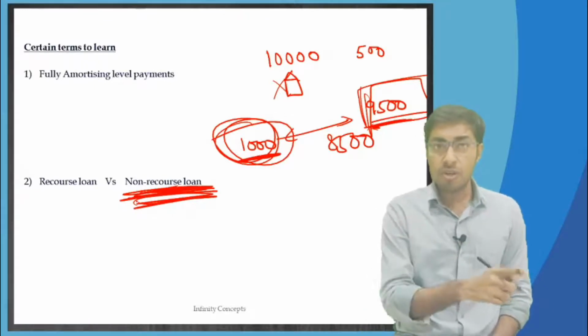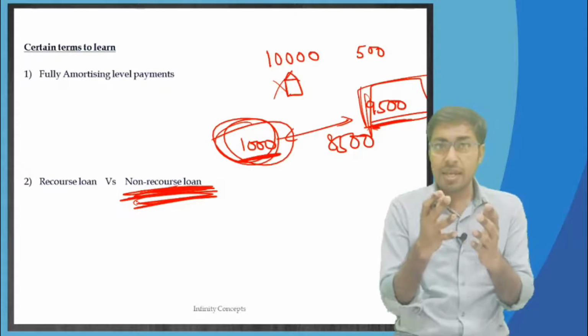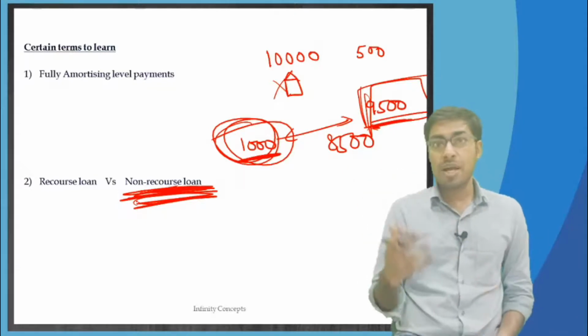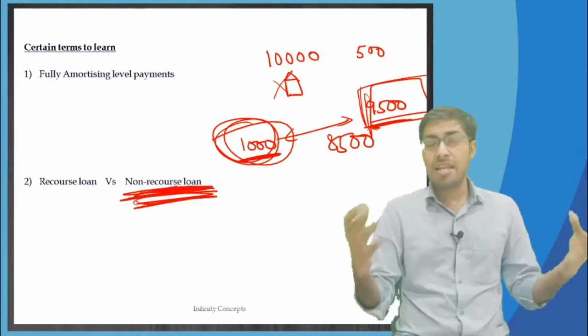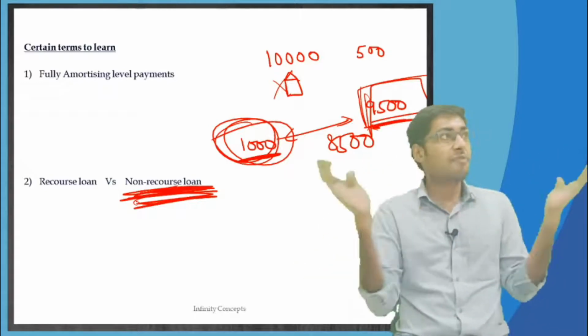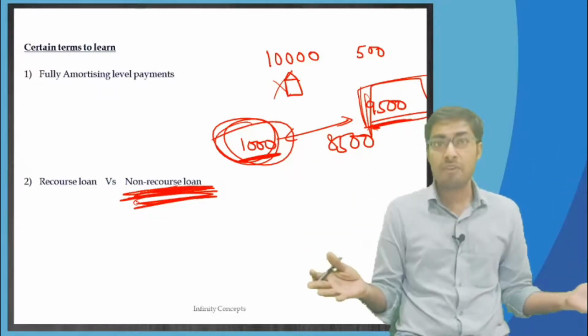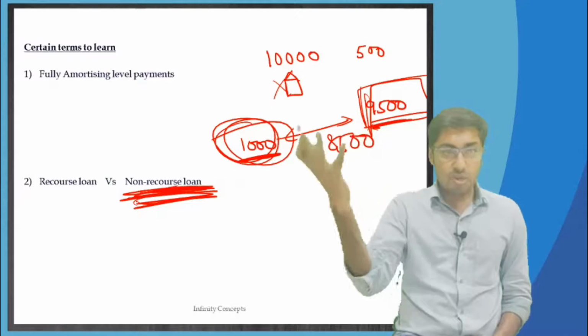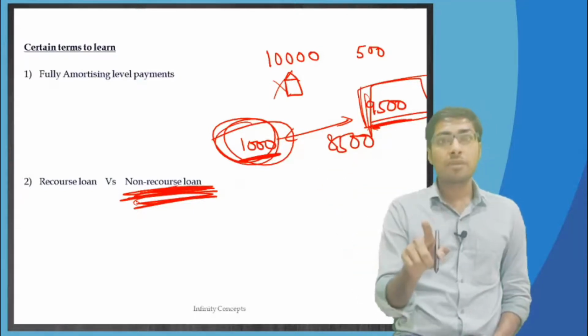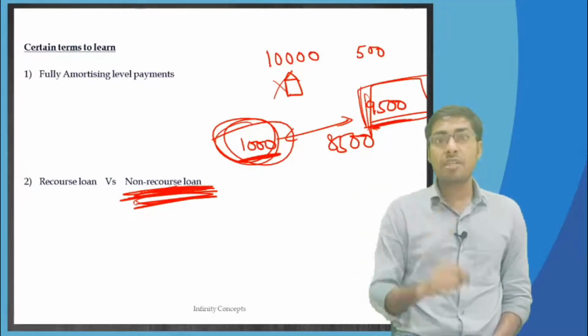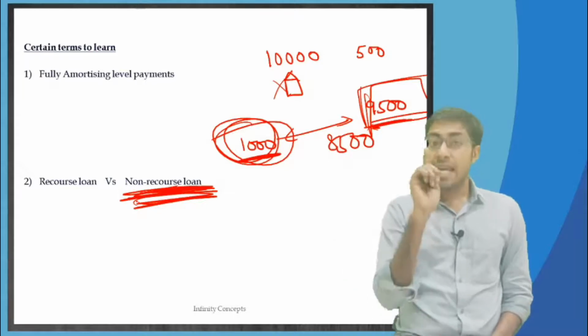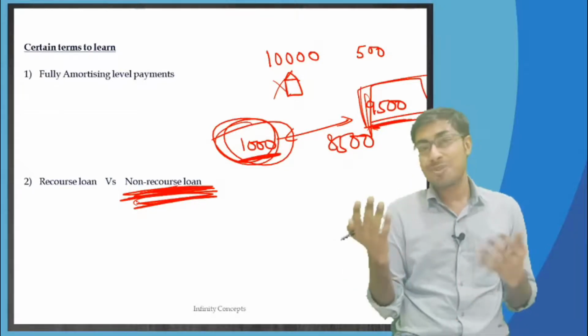If it was a recourse loan, those home loan borrowers would be shivering, thinking they will come to my home and harass me, harass my kids, take this and that from my house, take my mobile phone and then recover the money. But over here there was no option left. The bank could only sell the home and recover the money. No other option was possible. And this is what your non-recourse loan is.